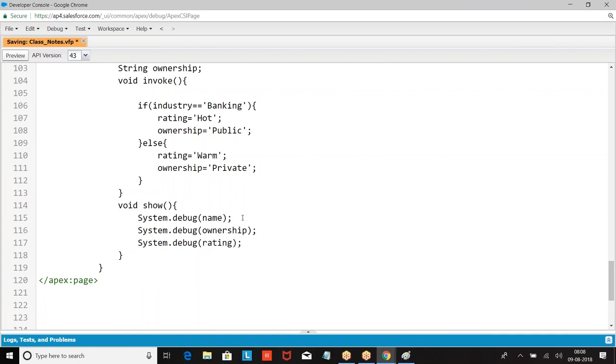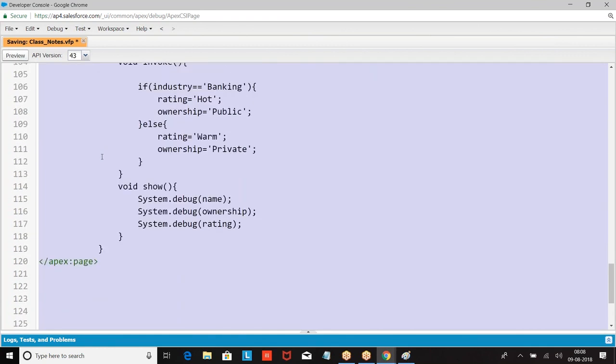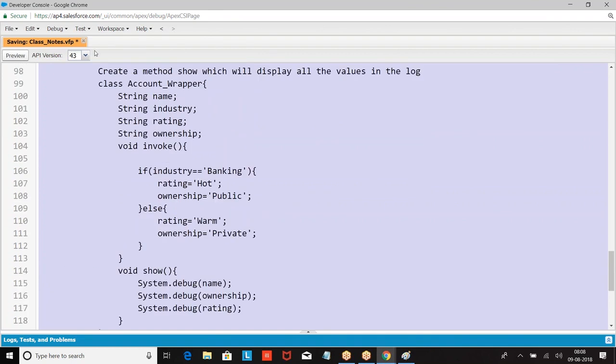I hope you are good with this. Everyone is good with this. So we have defined a class with the data members and with the methods. Now if you want to know the complete syntax of this class, we are also interested. Listen carefully.